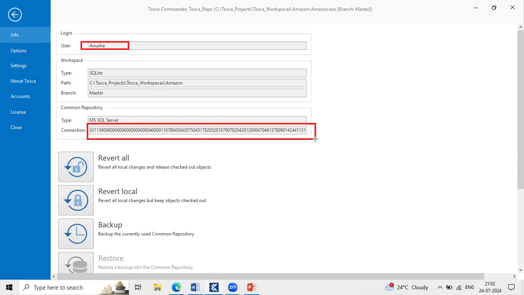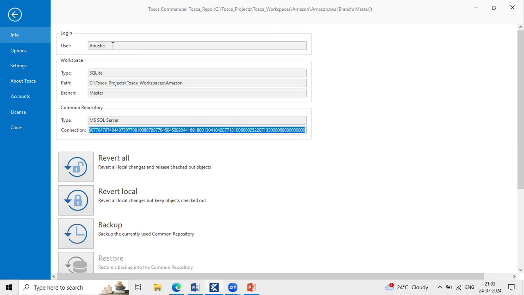It's encrypted, right? Yes. So no one is able to access this connection string directly, team. Only the admin is able to see the connection string. Earlier I logged in with the admin, and that is the reason I was able to see the connection. Now which credentials did I log in with? Anusha. That is the reason this connection is in encrypted mode.